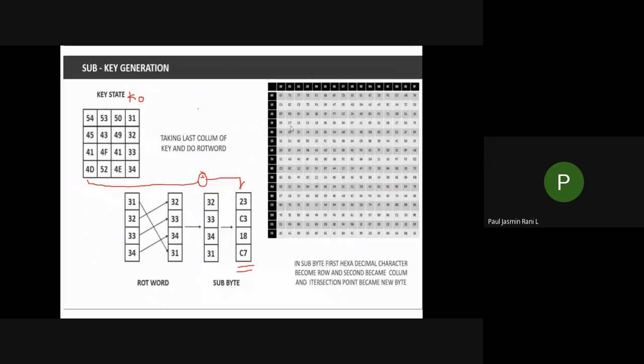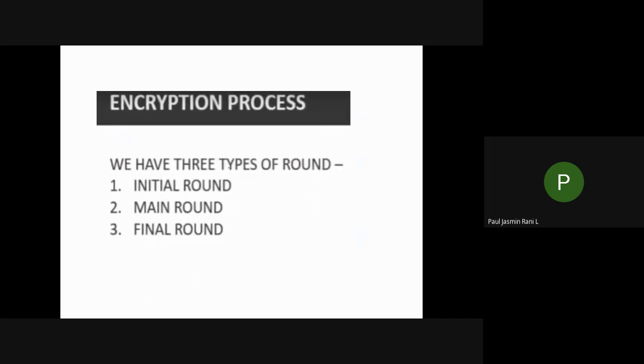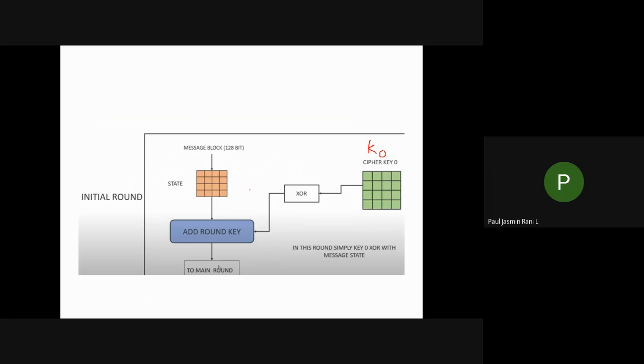That is what happens in your initial round. The message block is nothing but your plain text, and the plain text is 128-bit. Remember this.